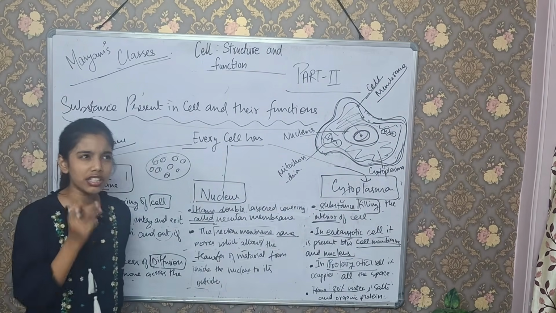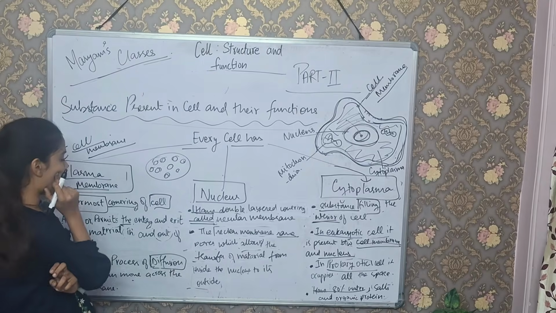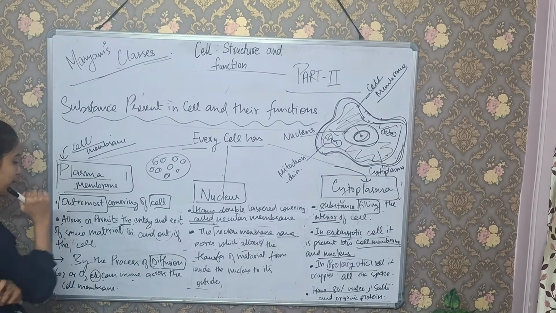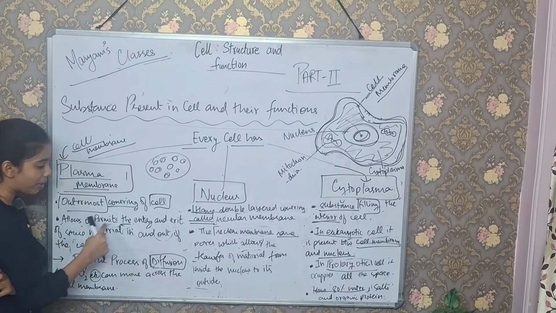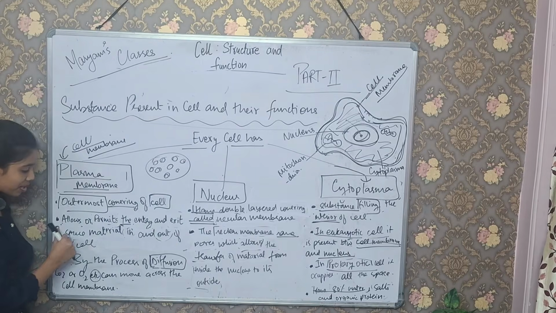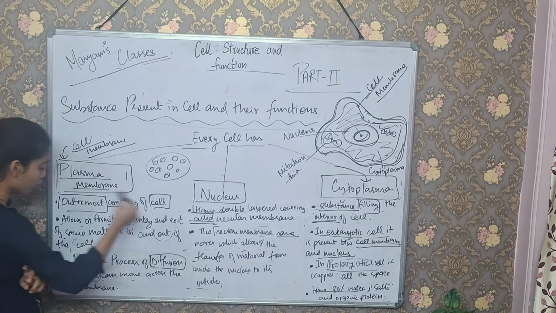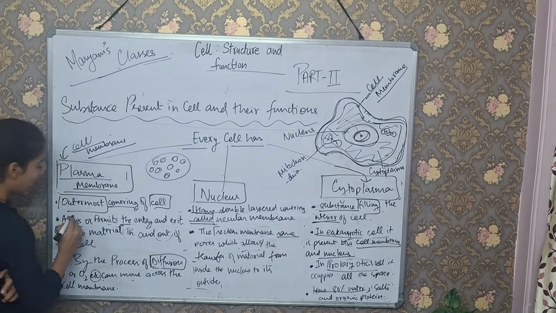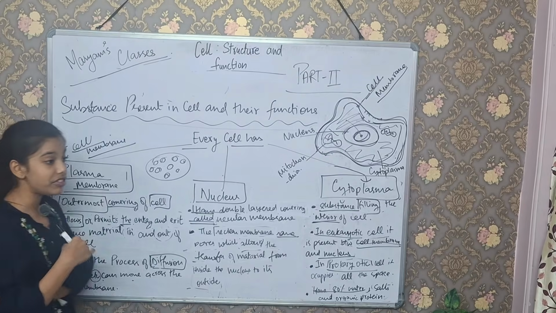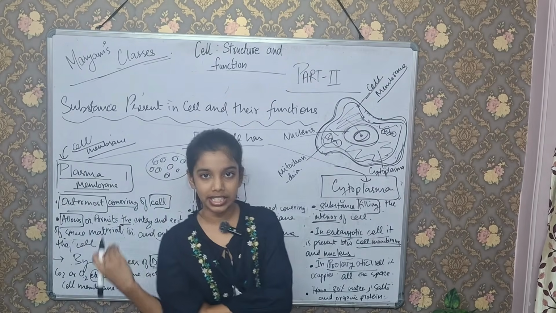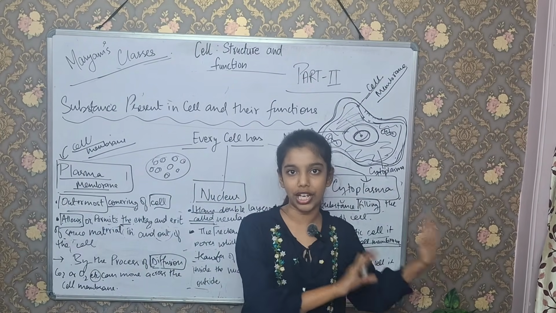What does this outermost covering do? Let me tell you. It allows or permits the entry and exit of some material in and out of the cell. Means it gives permission to come inside the cell or go outside the cell.